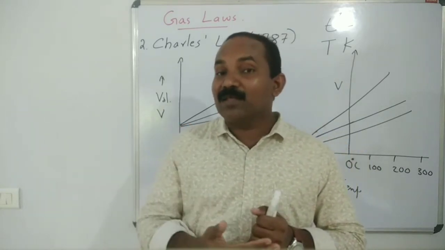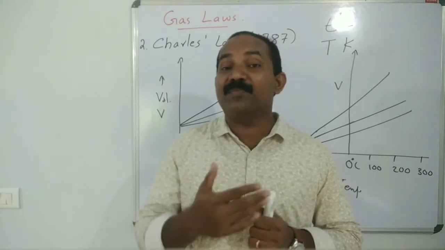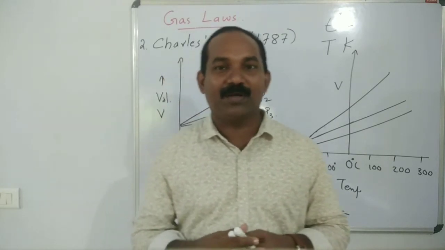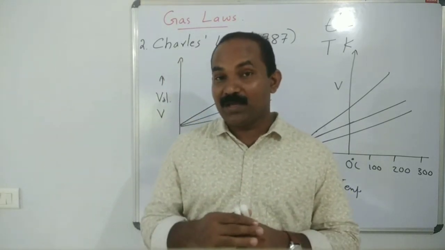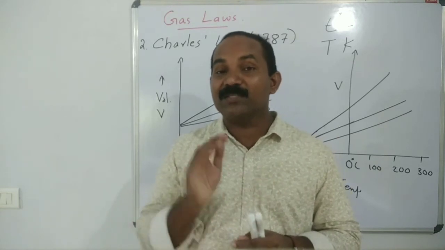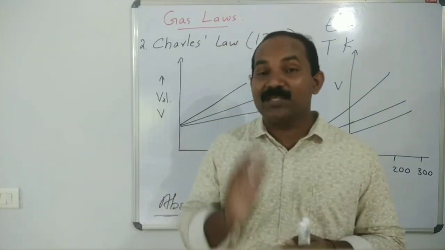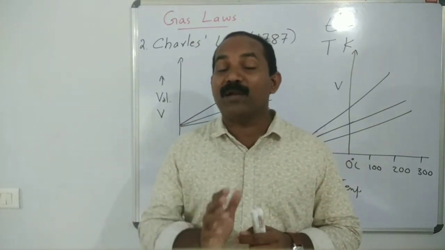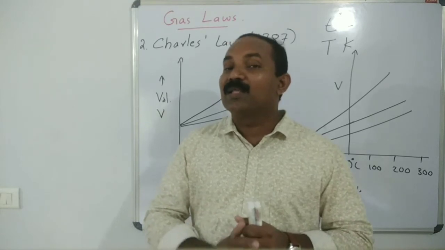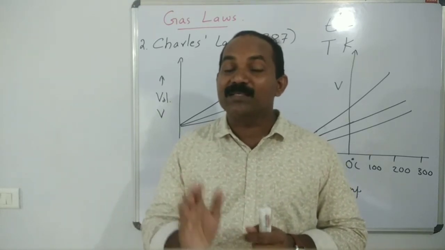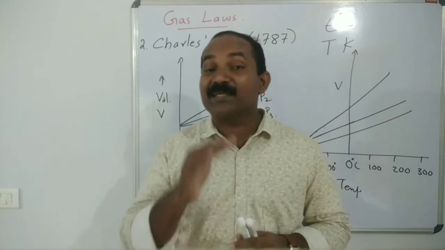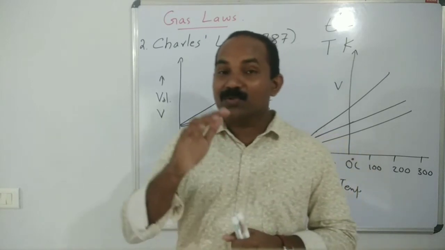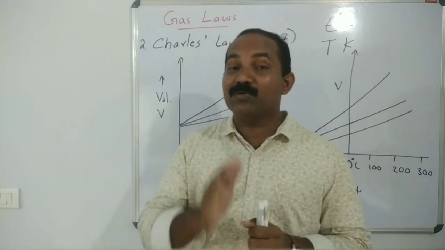By reaching this temperature, or before reaching it, the gas is liquefied. It's very important. Hypothetically we can say that at 0 Kelvin, or at minus 273.15 degrees Celsius, the volume of the gas is 0. That temperature is called absolute zero.